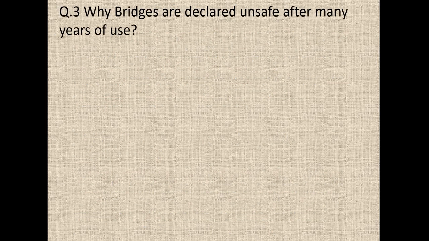And why are bridges declared unsafe after many years of use? Sometimes you might have seen that after many years of use, they close the bridge and construct a new bridge, or the same bridge is renovated. Why is it so?